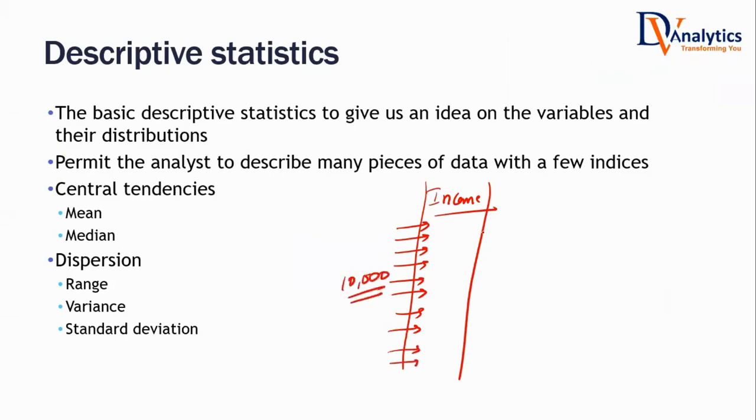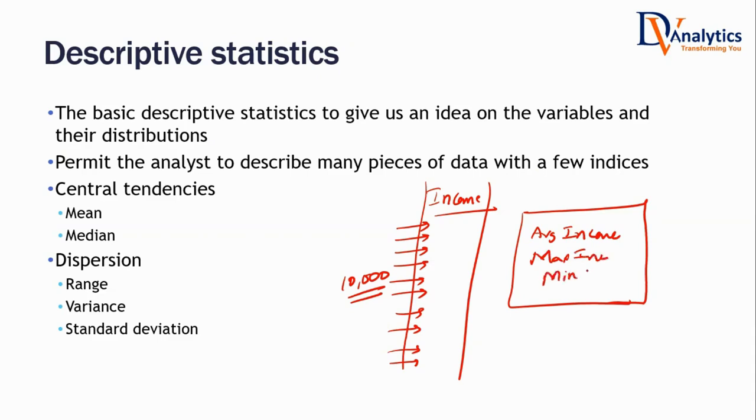And I asked you to prepare a summary report. In that summary report, what are the metrics that you will definitely mention? Think about it. Average. You will definitely mention average income. That's the first thing that comes to our mind. And then what else? Highest, lowest. Highest, which is max income, isn't it? And then min income. Yes or no? These are the ones that you will calculate.